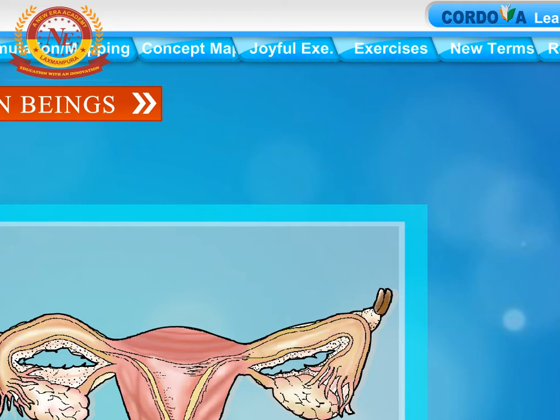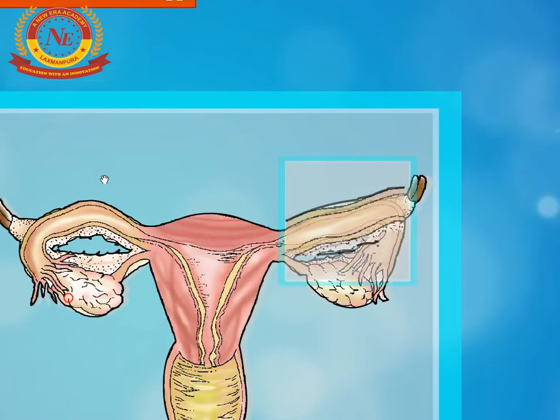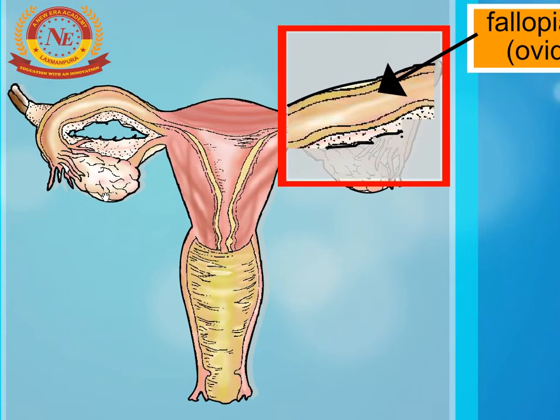Fallopian tubes, oviducts. The ovum or egg cell released by an ovary goes into the fallopian tube through its funnel-shaped opening.